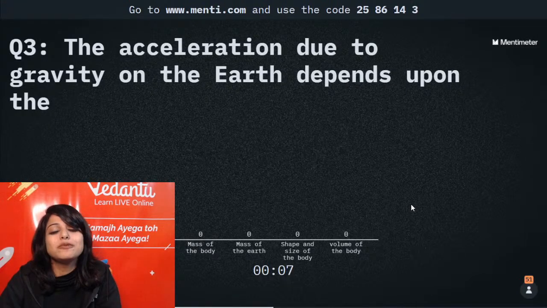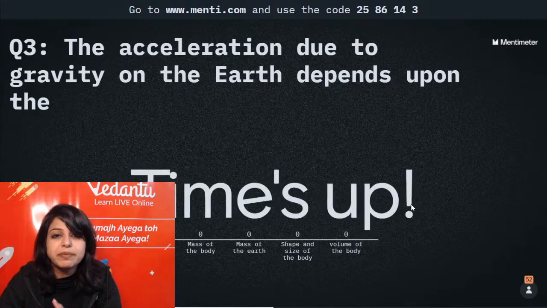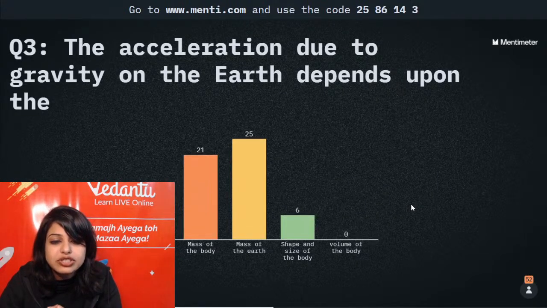Come on, yeah. This is super easy, people. Quickly tell me. The acceleration due to gravity on Earth depends on what? Mass of the body, mass of the Earth, shape and size, or volume of the body. 3, 2, 1. Time is up.